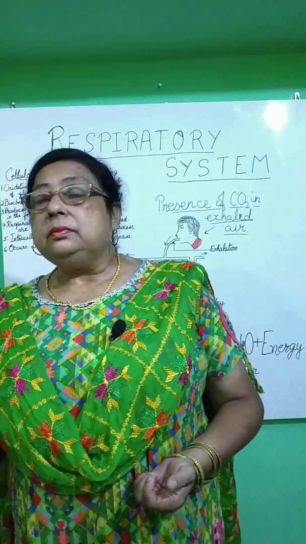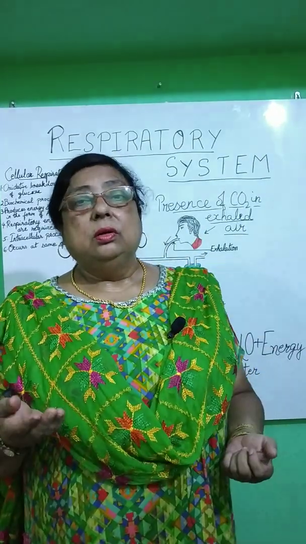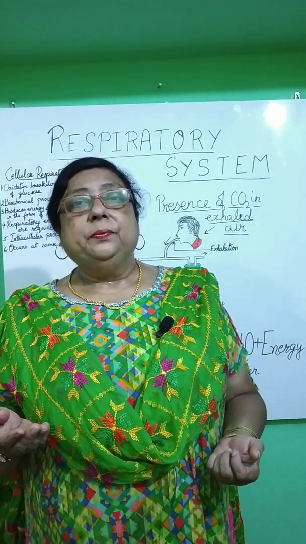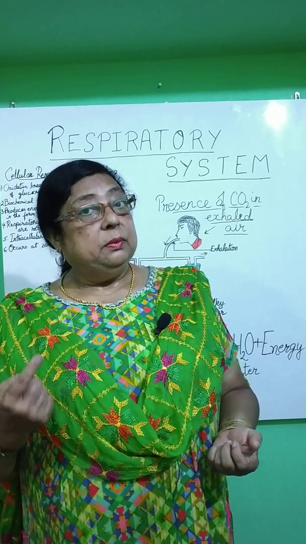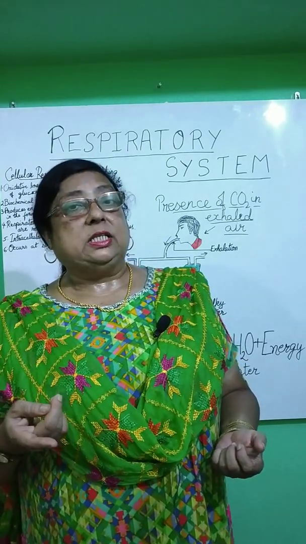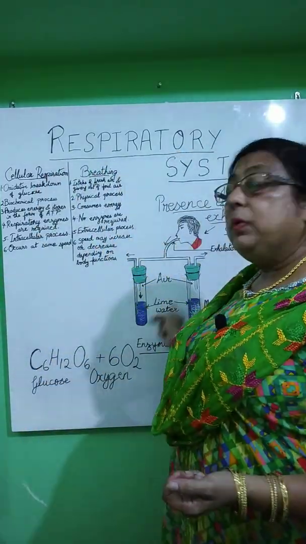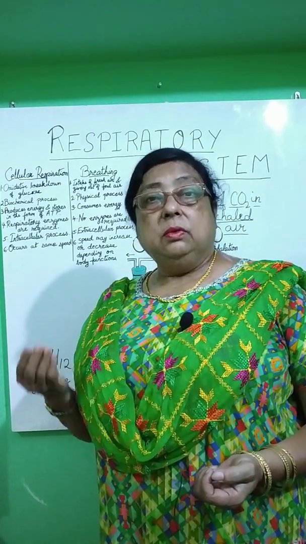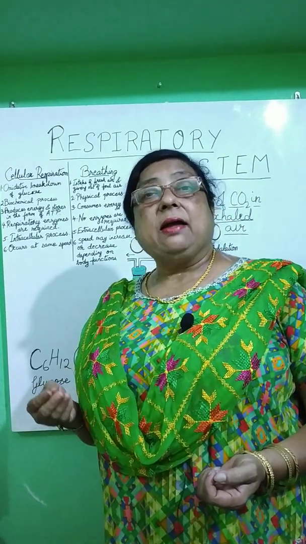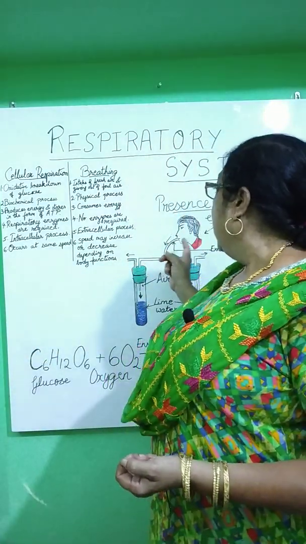Now when we breathe out carbon dioxide, the foul air coming out through our nose, in this figure we will do an activity to find whether the air which we have exhaled has carbon dioxide or not. We will perform one simple experiment here.